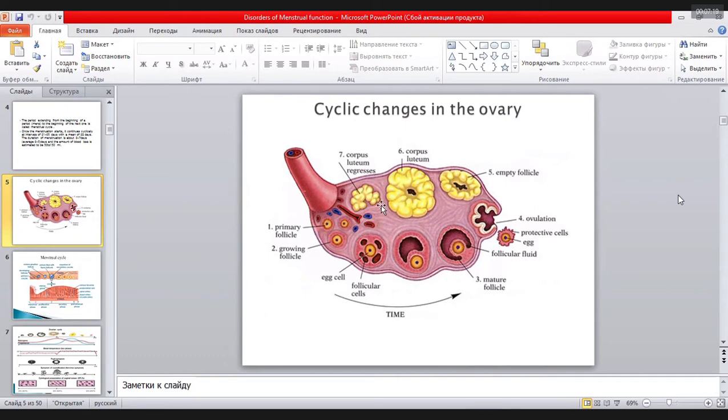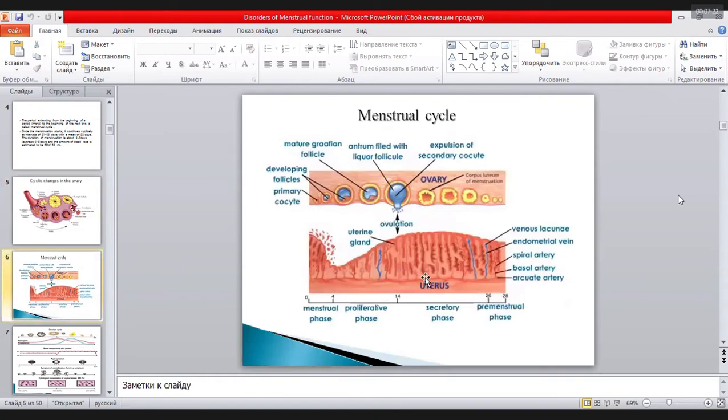What happens in the uterus? Menstruation, you see here. When the follicle begins to grow, the proliferative phase begins inside the uterine cavity. Additional vessels appear in the endometrium, and the endometrium becomes thicker. At the peak of ovulation, the endometrium is very thick, because in every menstrual cycle the endometrium is prepared for pregnancy. It waits for the fetal egg.